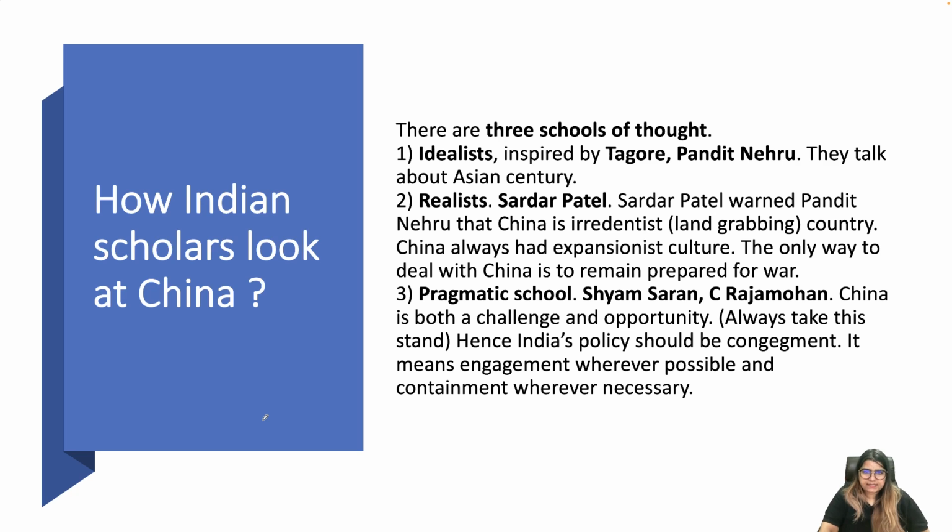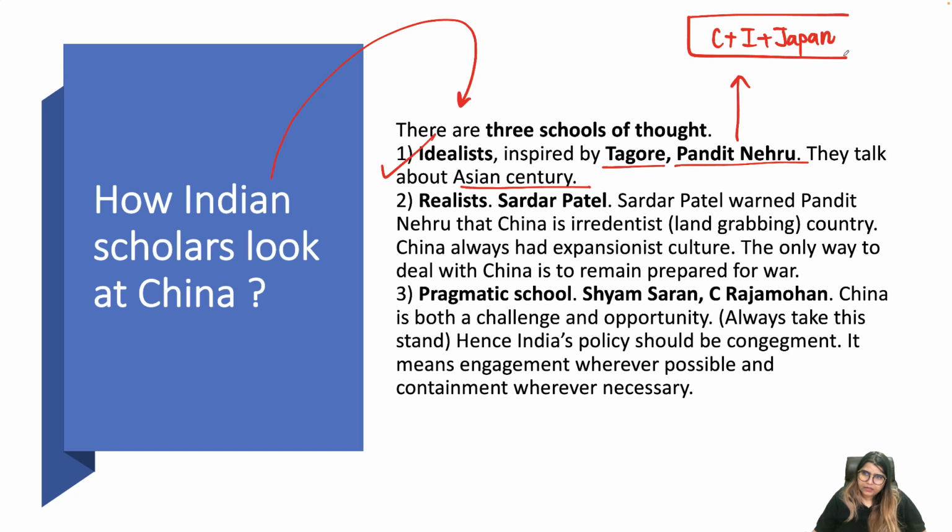Now, we'll also be discussing other ideas. There are three schools of thought on how Indian scholars look at China. There are idealists like Rabindranath Tagore and Pandit Nehru. They always used to talk about the Asian century. According to them, China, India and Japan can work together to bring about the Asian century.